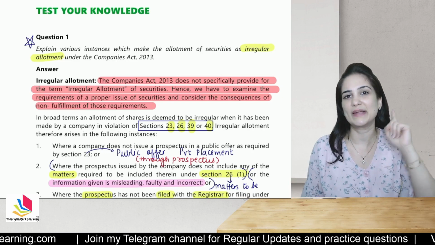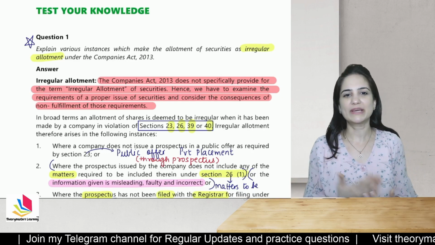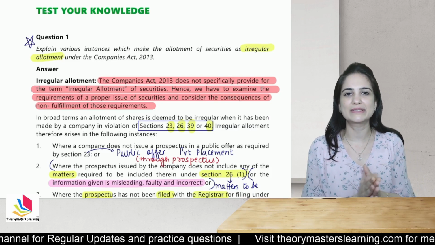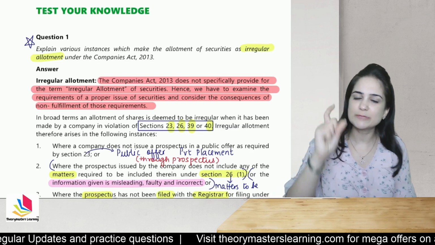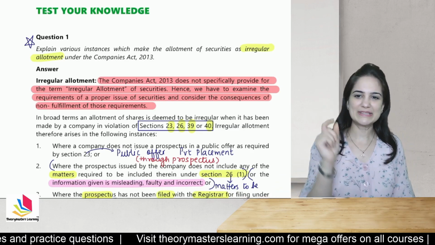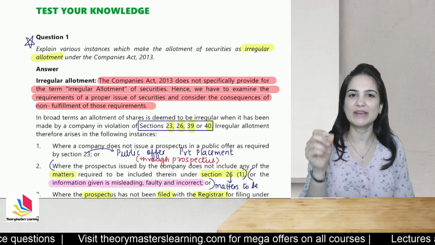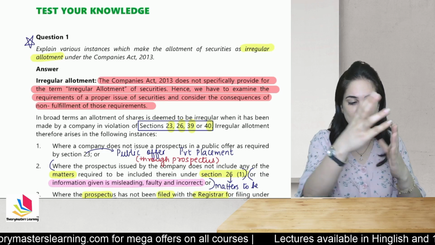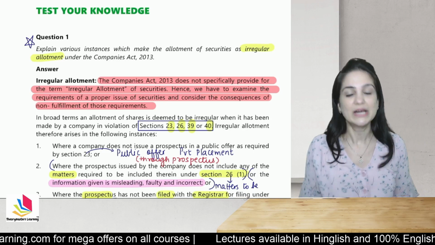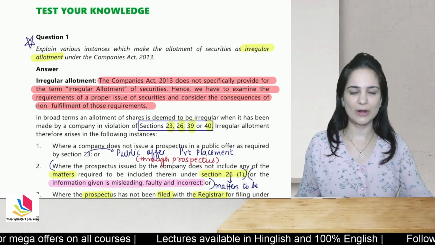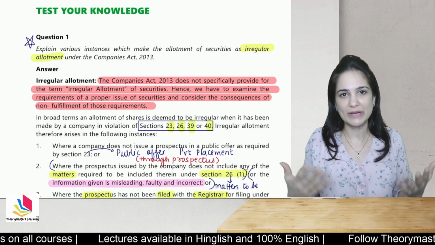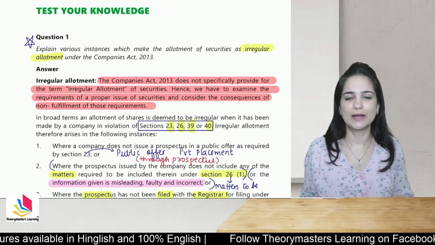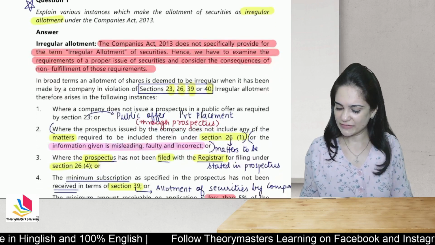The Companies Act does not specifically provide for the term irregular allotment. It was explained in the 1956 Act. Hence, we have to examine the requirements of proper issue of securities and consider the consequences of non-fulfillment in the respective section itself. So instead of finding what is irregular allotment, we will go to the respective section and see what happens if the terms or provisions of that section are not complied with. Then we conclude that the allotment is irregular, and let's see what the punishment is in the respective section itself. So in broader terms, allotment is irregular when there is violation of.